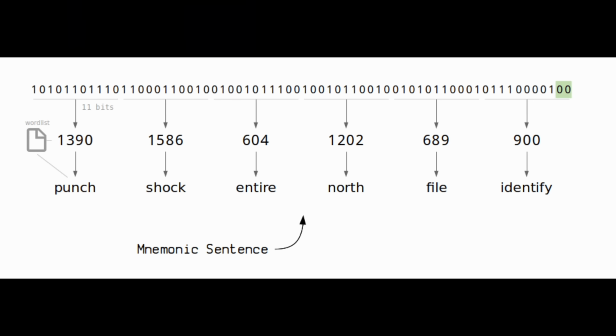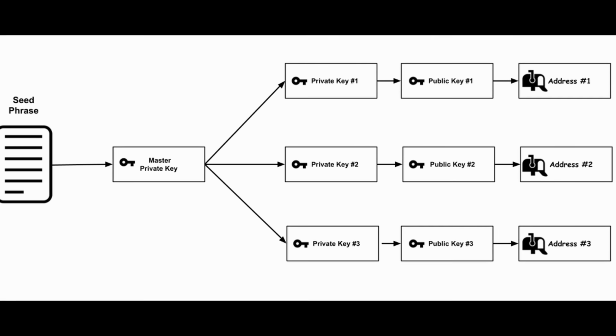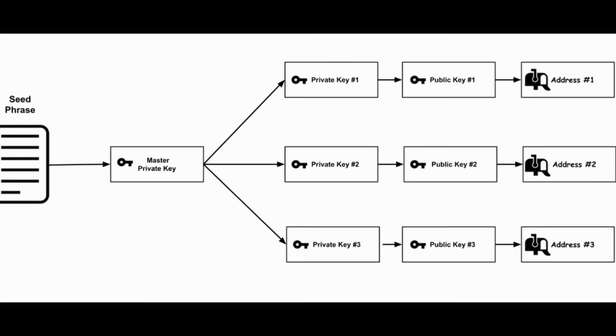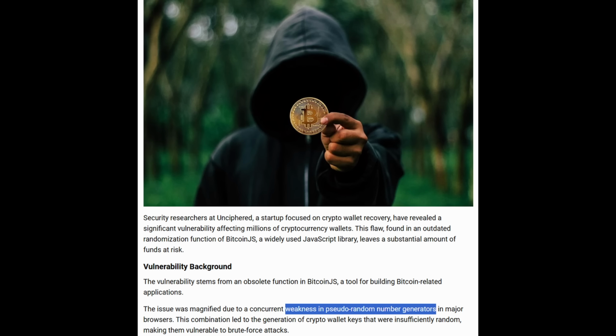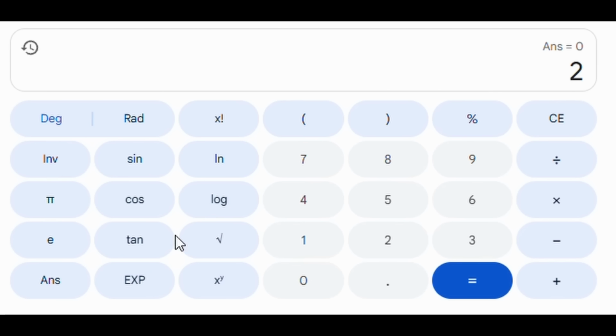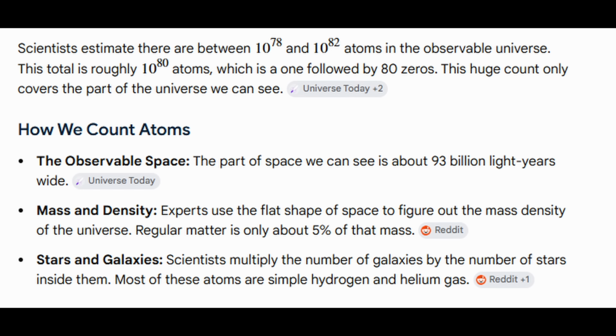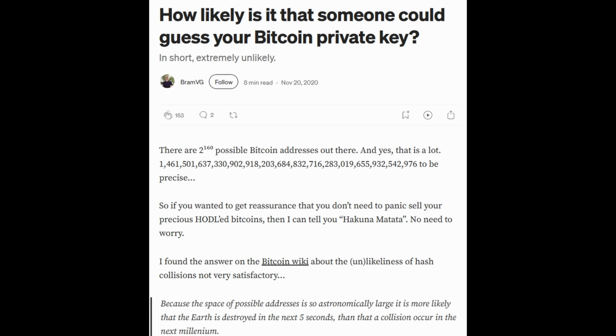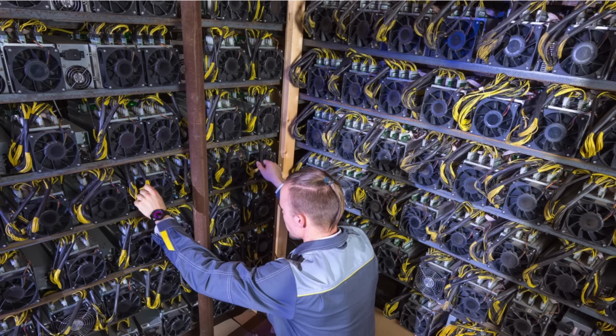A seed phrase with 12 or 24 words represents a number, and that number is used deterministically to generate private keys and public addresses. As simple as that. This means that anyone able to discover or guess that number will have access to the funds held in those addresses. All Bitcoin and crypto security resides in the fact that a 24-word key represents a 256-bit number, which is an astronomical amount of combinations, comparable to the amount of atoms in the whole universe. So with a good random number generator, guessing it is virtually impossible. In fact, an attacker would be far better off using that hardware and energy to simply mine Bitcoin.